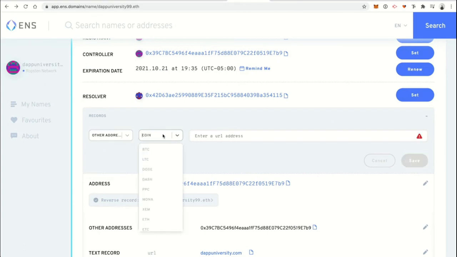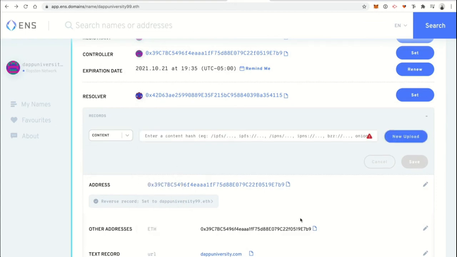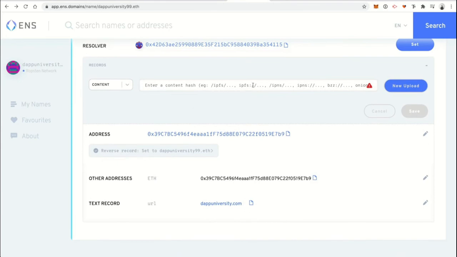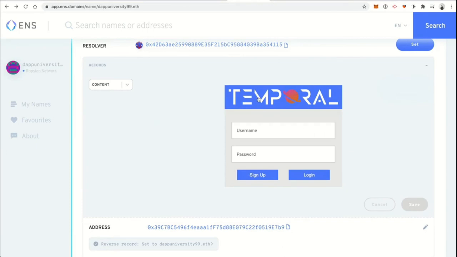So we can do other addresses, and actually this is for different blockchains like Ether, Bitcoin or Litecoin. So let's actually set it to content. My fault. There are a few different ways that you can upload IPFS records. You could paste in an IPFS link if you have one here, or you can go to a new upload. If you do a new upload, this integrates with Temporal, so you can sign up for Temporal and upload your folder manually. But I'm going to do an IPFS URL, so click cancel on that.